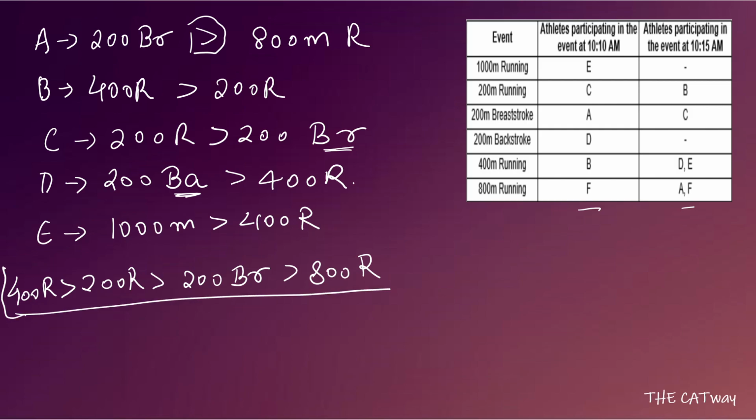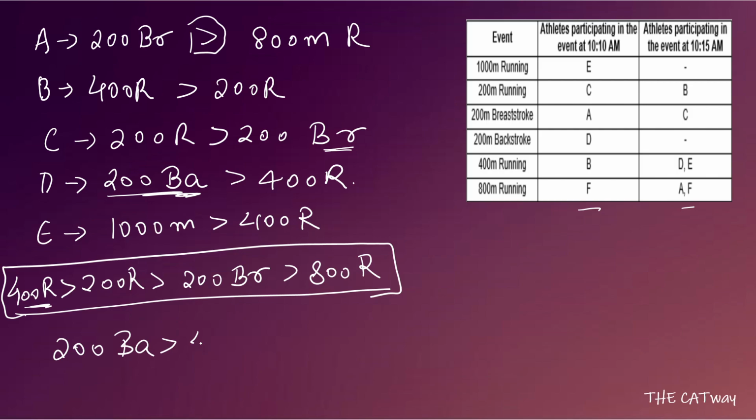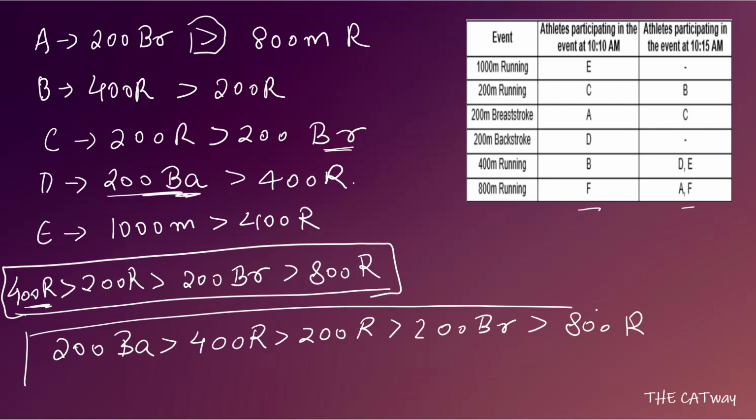Now you can see that 400-meter run is there. So let's see what we can do. Combining this information with D, we can definitely say that 200-meter backstroke will be before 400-meter run, which will be before 200-meter run, which will be before 200-meter breaststroke, and which will be before 800-meter run. Okay, so we have our 5 events lined up.